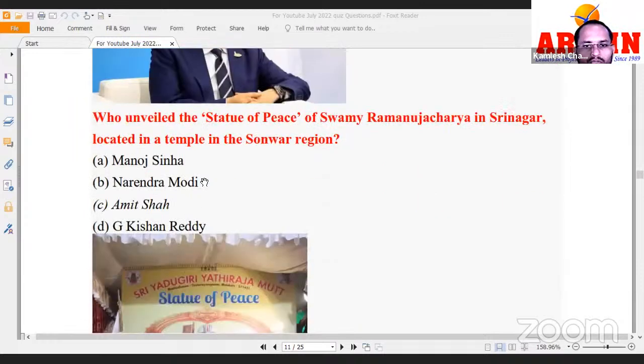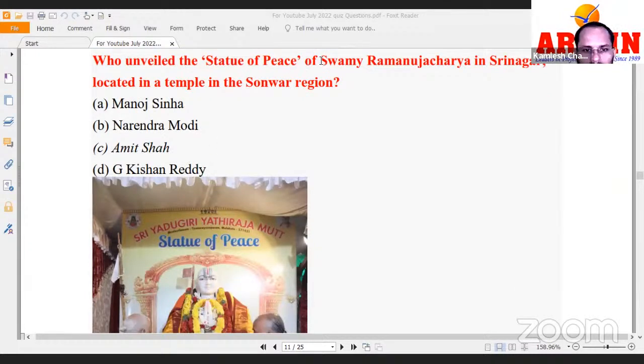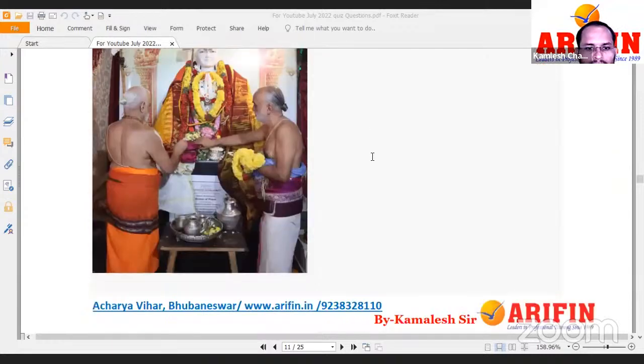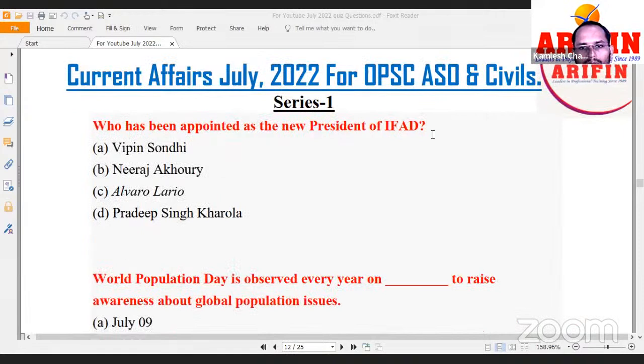Who unveiled the Statue of Peace of Swami Ramanujacharya in Srinagar? It was inaugurated by the Home Minister himself. But the question would be where this Statue of Peace is. It is in Srinagar. This is the question, right? Next one. Who has been appointed as the new president of IFAD? It is Alvaro Lario. Alvaro Lario is the new head of IFAD.